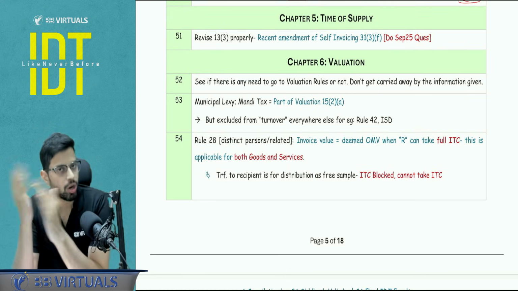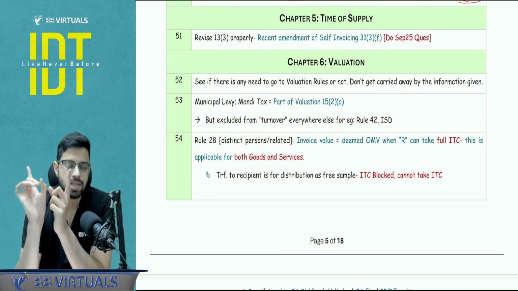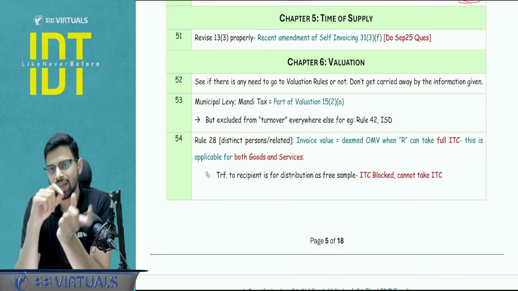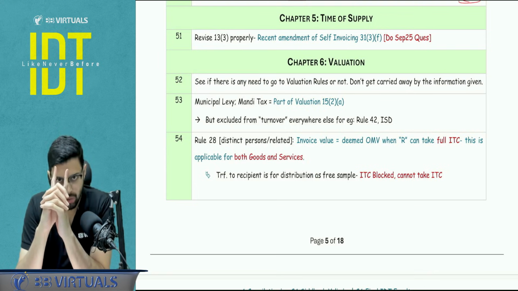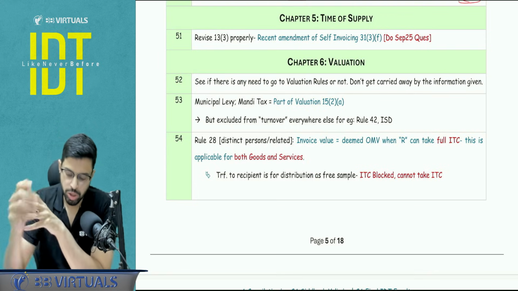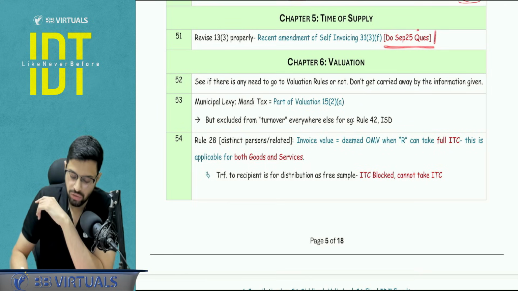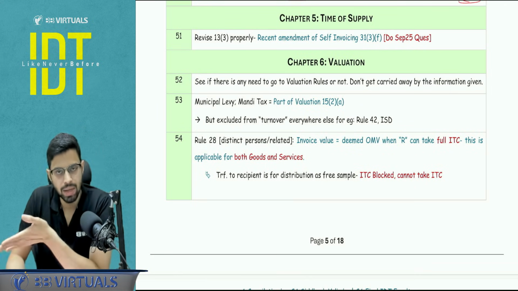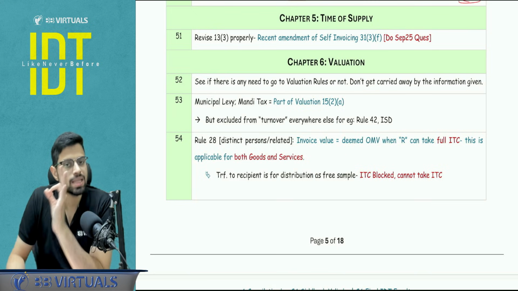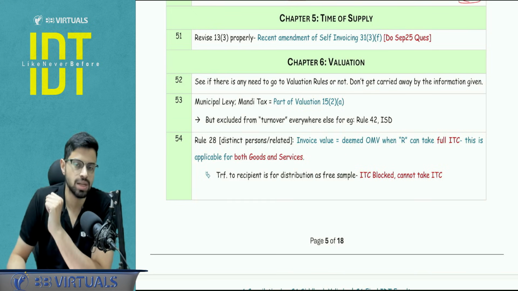If the self-invoice is not issued within 30 days, ICI has taken an alternate point of view where it has taken the 30th day as the comparison date. So I want you to revise 13.3 properly and do the question of September 25. September 25, they had asked it. I don't think they will repeat that immediately in your January attempt, but the concept should be clear. Maybe some other form of testing is included. Next,